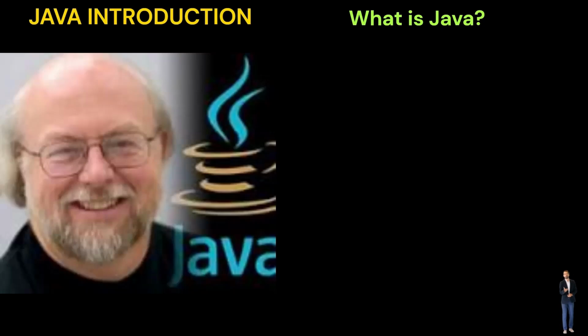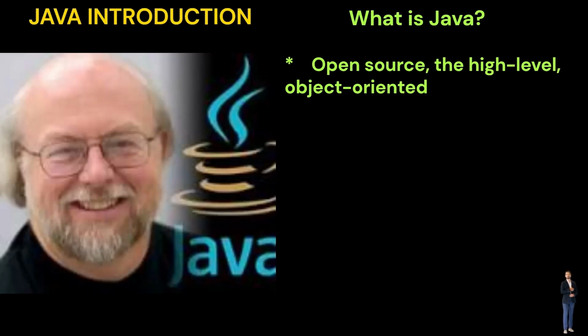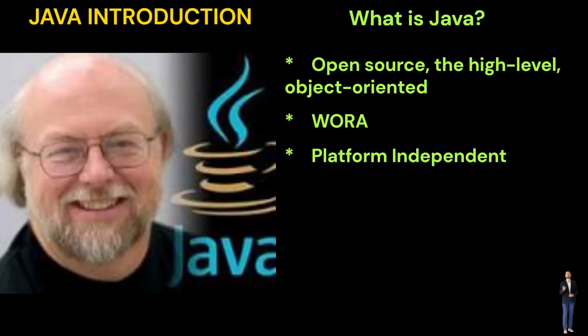What is Java? Java is an open source, high-level, object-oriented, robust, secure, and network-centric programming language. It is both a compiler and interpreter language. Java applications are called WORA, write once, run anywhere. This means a programmer can develop Java code on one system and can expect it to run on any other Java-enabled system without any adjustment. This is all possible because of the JVM. Java is a platform-independent language. So Java works on different platforms like Windows, Mac, Unix or Linux, Raspberry, etc.